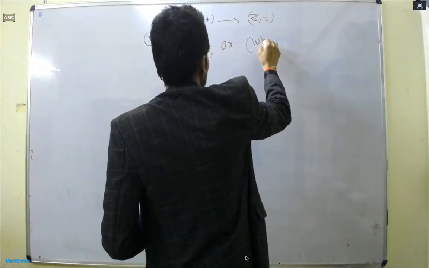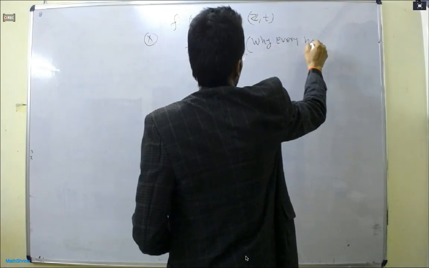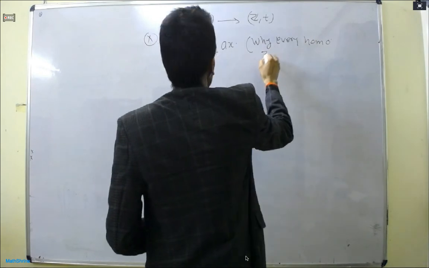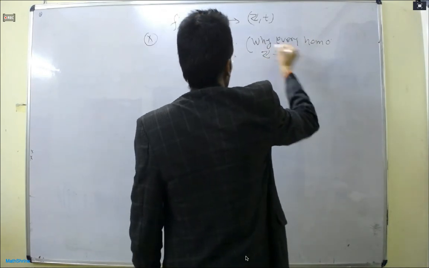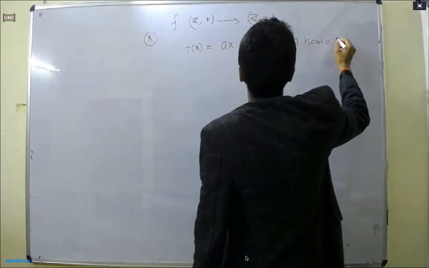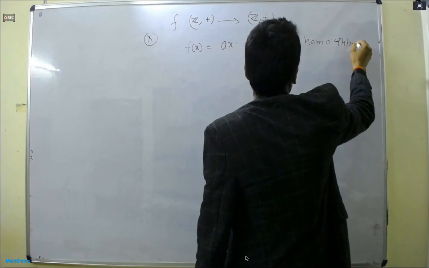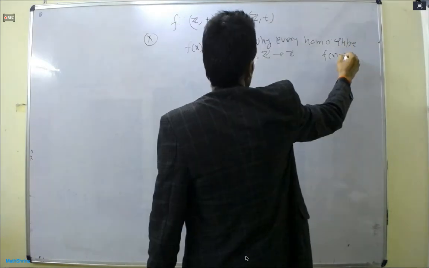Of type f(x) = ax. This is the homework. Even I am telling you, finding the homomorphism from Z plus to Z plus is not that interesting, because we are not doing anything. That is the homomorphism from the same group to the same group.